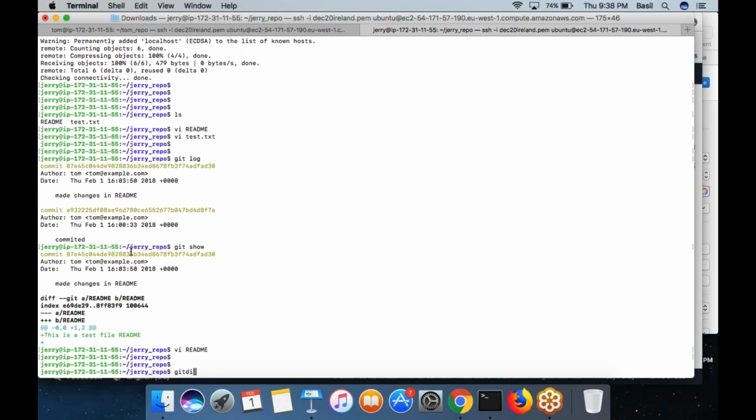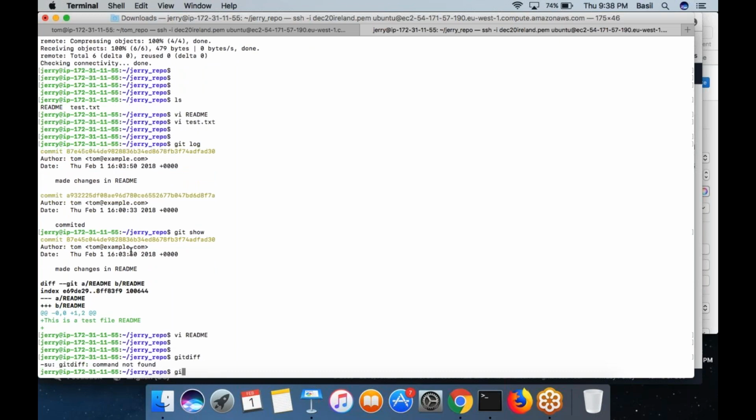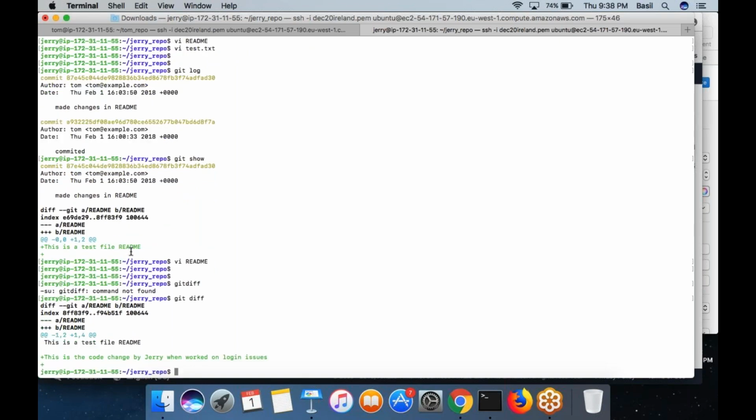He can simply run the command git diff. If he runs it, it will show the exact changes that are done so far, which are yet to be committed. So before you do any commit or any add operation, you can run the command git diff, which will show you your modified changes. So this is the README file. It's only the README file that has been modified so far, and this is the only change made to the README file.